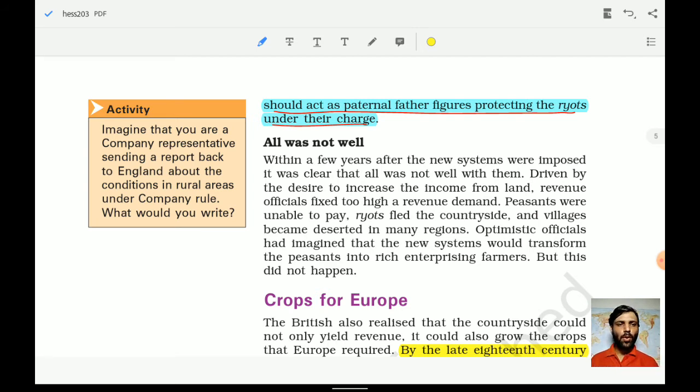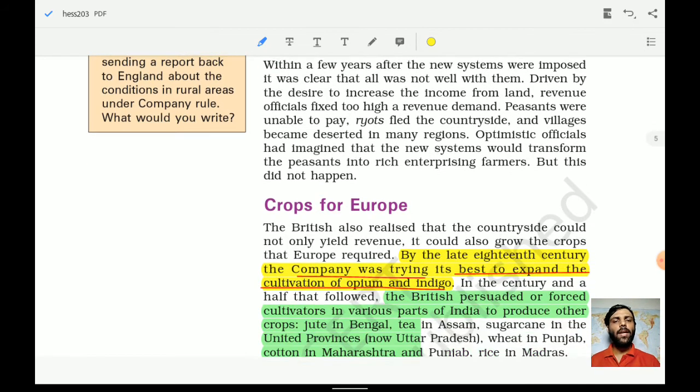In this system also, all things were not good. Driven by the desire to increase the income from the land, revenue officials fixed too high a revenue demand. So in this system also the revenue demands were very high, and the peasant was unable to pay. So the ryots fled the countryside. Optimistic officials had imagined that the new system would transform the peasant into a rich, enterprising farmer, but this did not happen, because they could not see that if they kept the amount high, the peasant would not be able to pay it, and ultimately would have no option other than fleeing from that area to another area or the countryside.